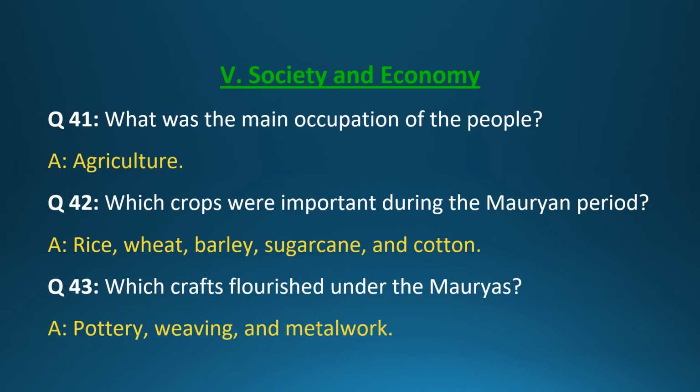Section 5. Society and Economy. Question 41. What was the main occupation of the people? Answer: Agriculture. Question 42. Which crops were important during the Mauryan period? Answer: Rice, wheat, barley, sugarcane, and cotton. Question 43. Which crafts flourished under the Mauryas? Answer: Pottery, weaving, and metalwork.